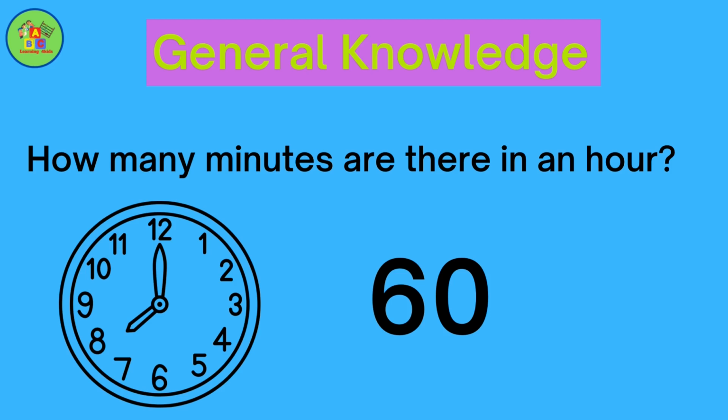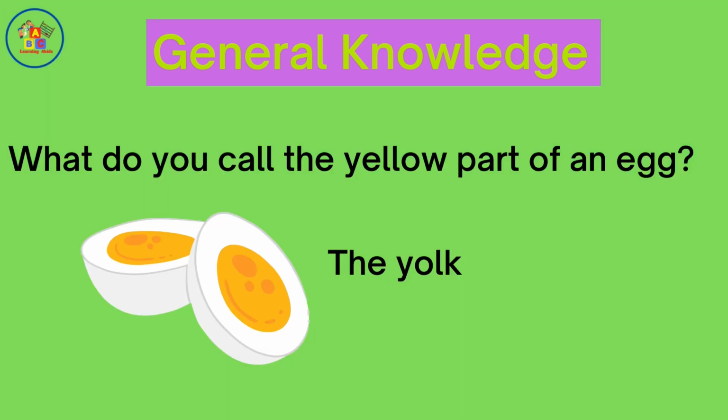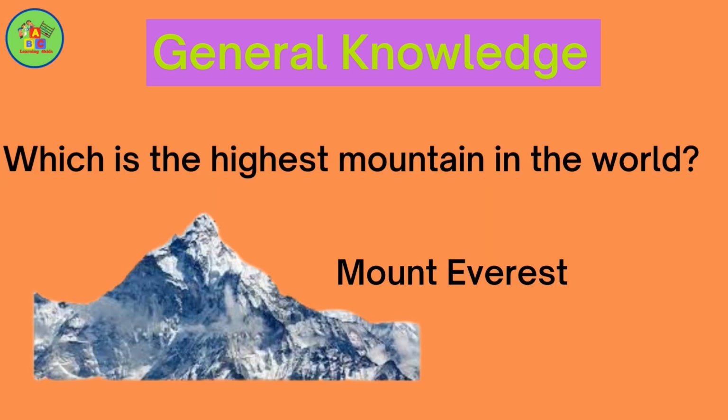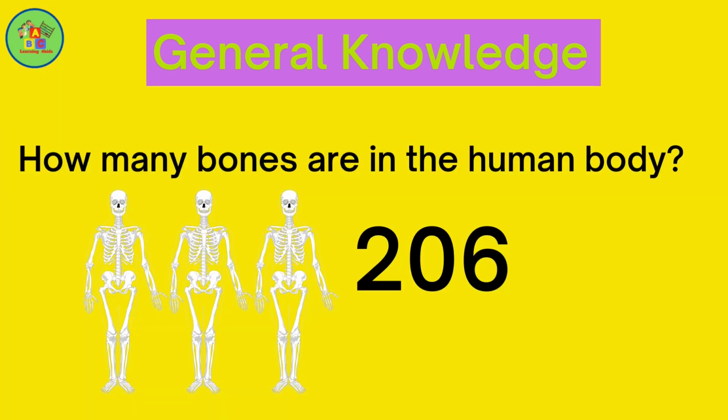60. What do you call the yellow part of an egg? The yolk. How many planets are in our solar system? 8. Which is the highest mountain in the world? Mount Everest. How many bones are in the human body? 206.